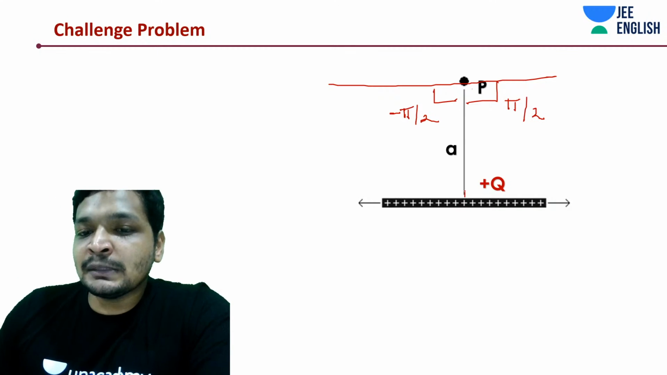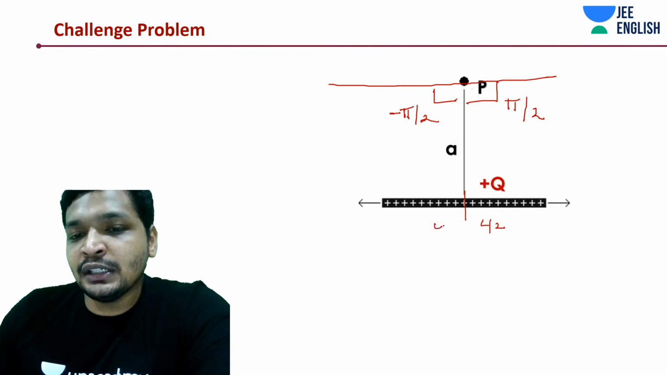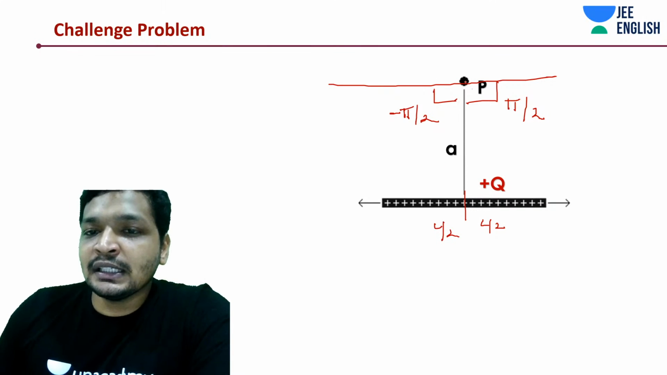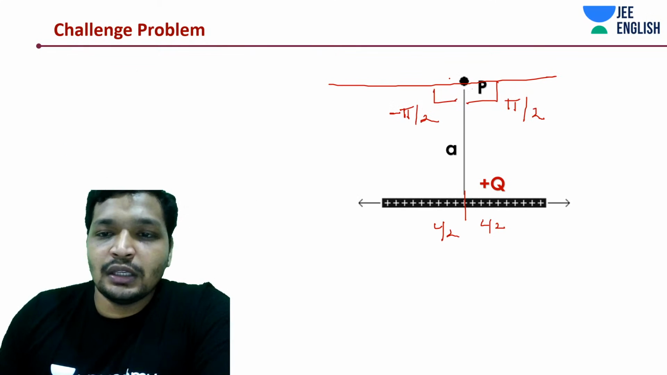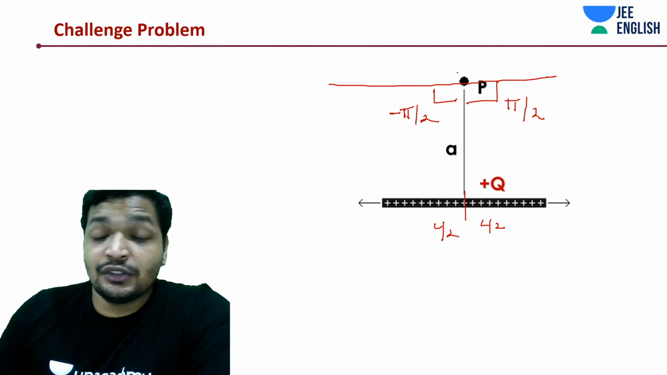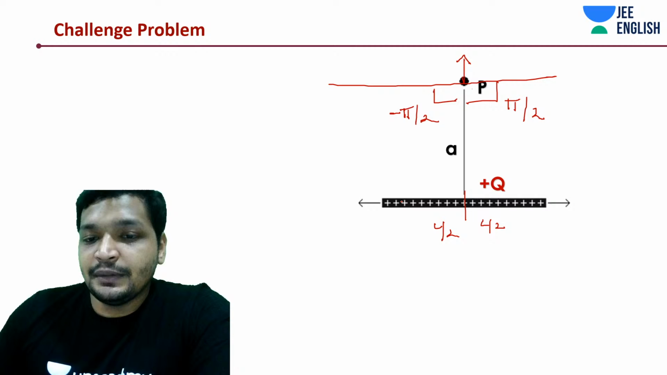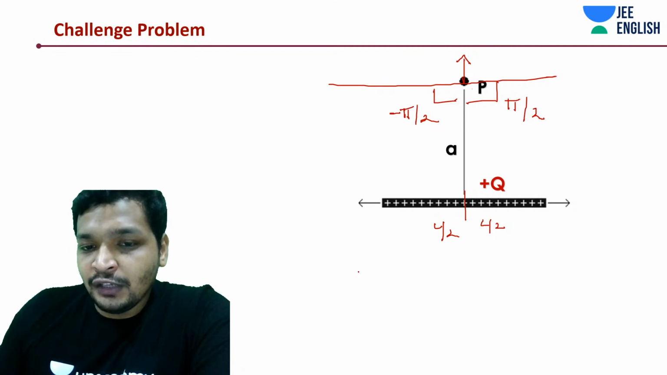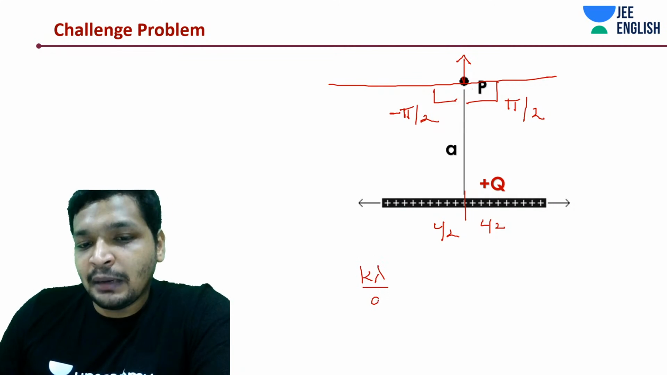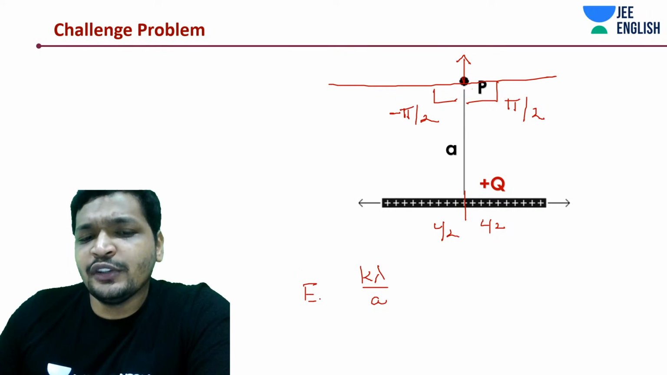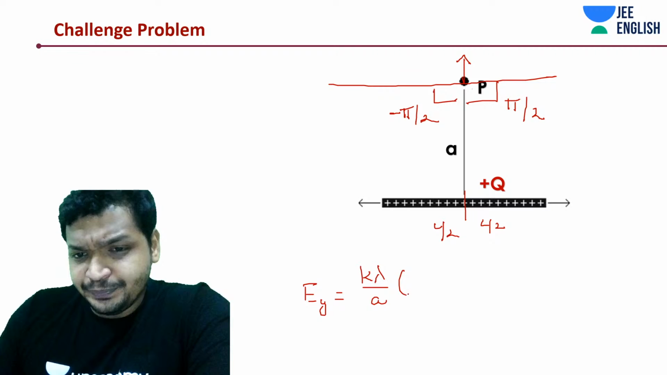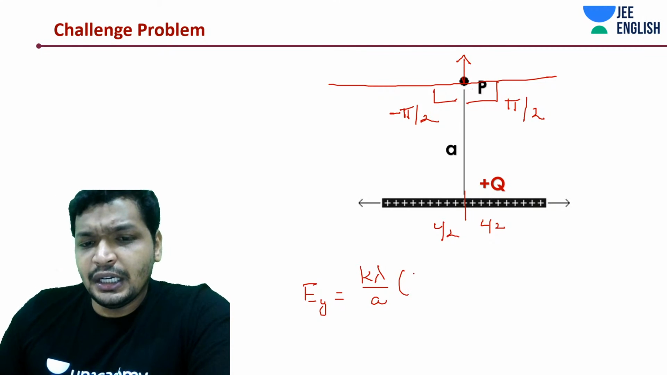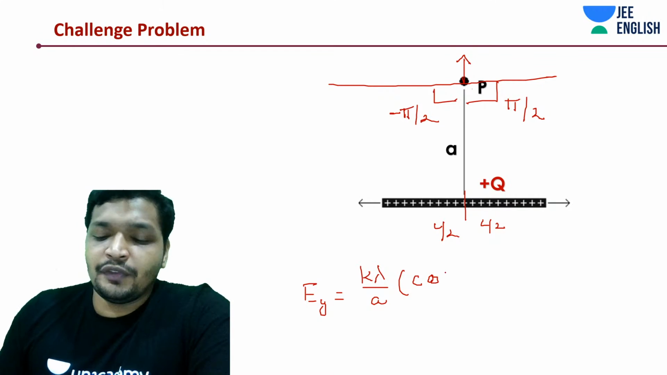And you remember this is bisecting. Simple question. Only one component will exist, along the y direction, which we found out to be K lambda by A. Just substituting the value, Ey is equal to K lambda by A into cos of alpha.